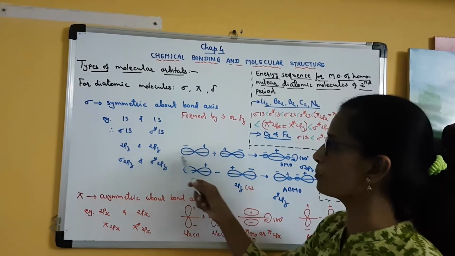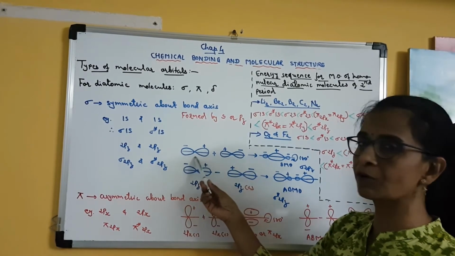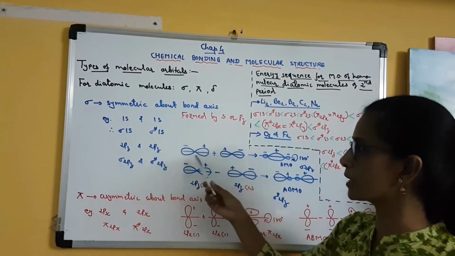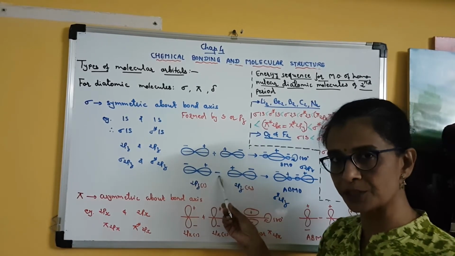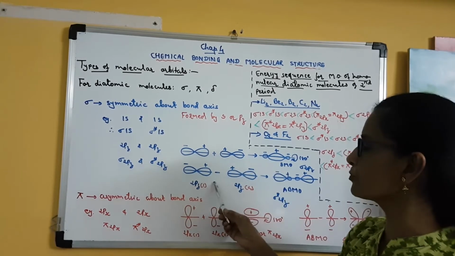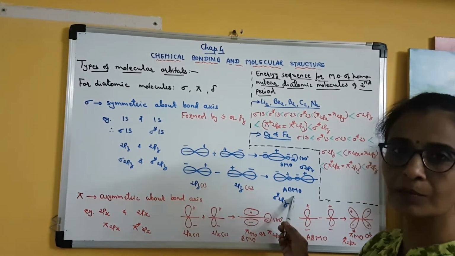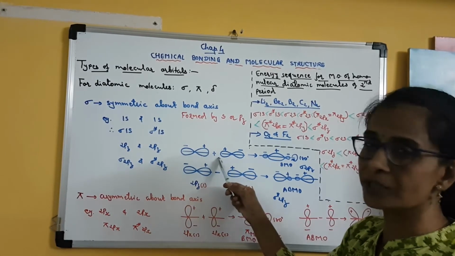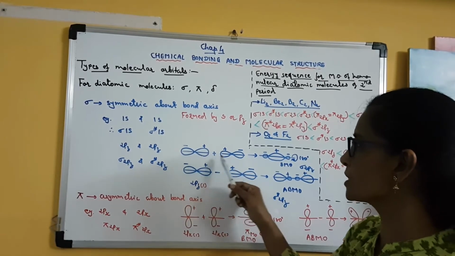Let us take the example of the pz-pz combination. This is the 2pz orbital of one atom, and this is the 2pz orbital of another atom. In the previous lecture, we studied that atomic orbitals can combine linearly either by addition or by subtraction. If they combine by addition, they produce a bonding molecular orbital, and if they combine by subtraction, or destructive interference, they produce an anti-bonding molecular orbital. Clear? So let us think about the constructive interference, or the addition, of these two atomic orbitals, 2pz and 2pz.